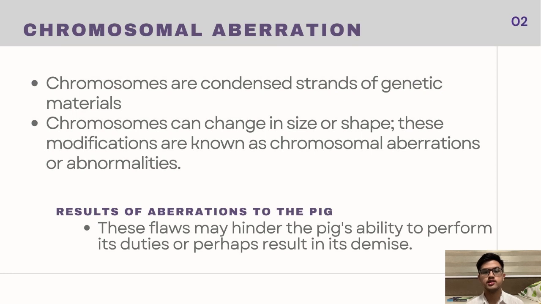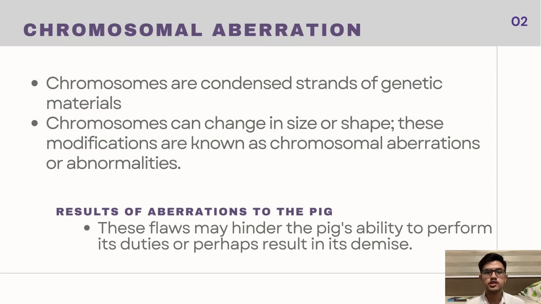Chromosomes are condensed strands of genetic material. Chromosomes can change in size or shape. These modifications are known as chromosomal aberrations or abnormalities. These flaws may hinder the pig's ability to perform its duties or perhaps result in its demise. Some genetic mutations are completely benign or harmless. Others can affect the animal's phenotype, resulting in abnormal development.